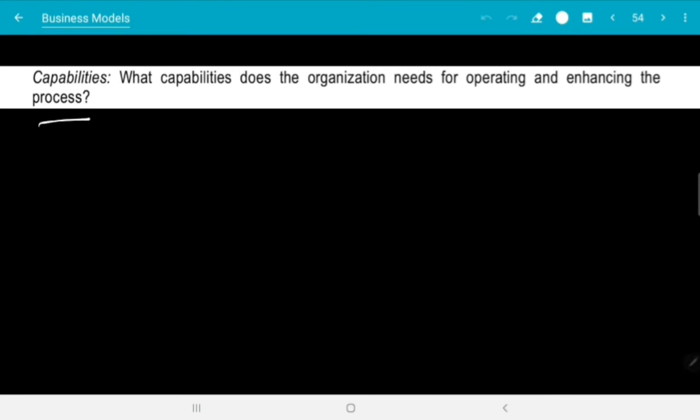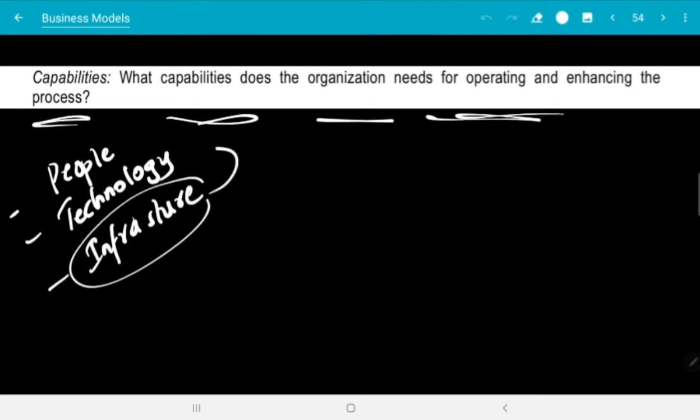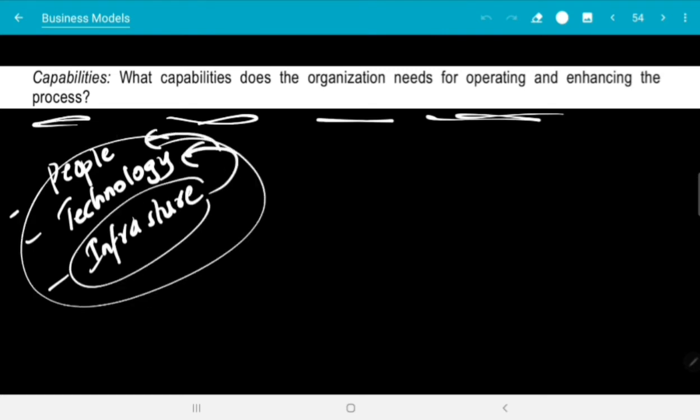Next is capabilities. What capabilities does the organization need for operating and enhancing the process? Capabilities means people. There must be proper people, employees, properly skilled. Technology, proper technology, upgraded software should be there. Proper infrastructure to manage both people and technology. And this must enable a process to work.